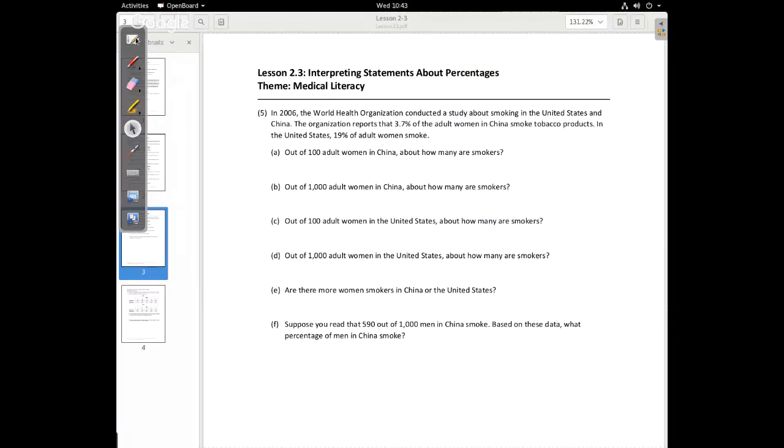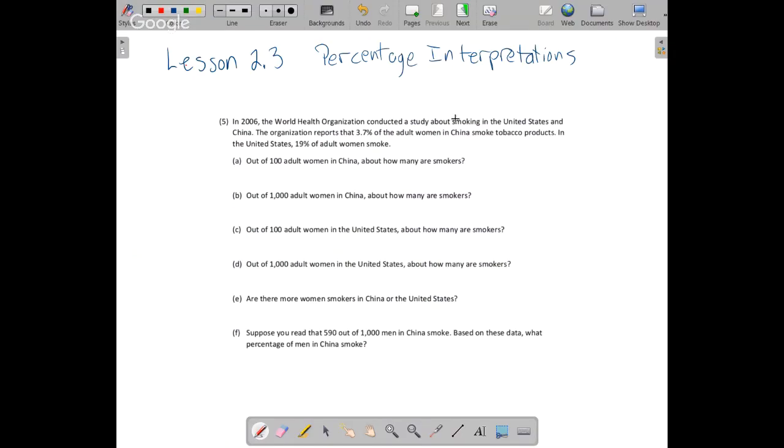Whiteboard, please. Here we go. So take a read of that statement. We've got a little information about women smokers in China and women smokers in the United States. So we have this 3.7%. So out of 100 adult women in China, how many women are smokers? So remember, percent means out of 100.